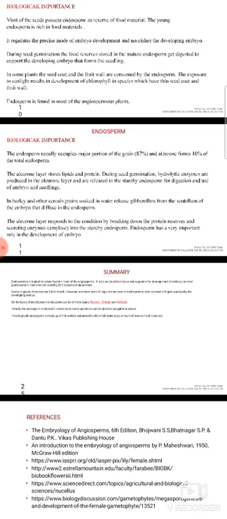The aleurone layer stores lipid and protein. During seed germination, hydrolytic enzymes are produced in the aleurone layer and are released in the starchy endosperm for digestion and use by the embryo and the seedling.